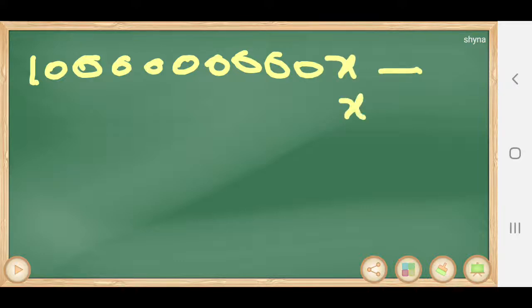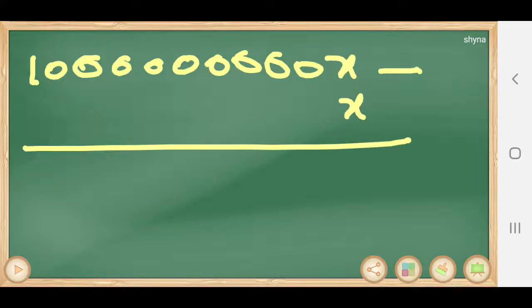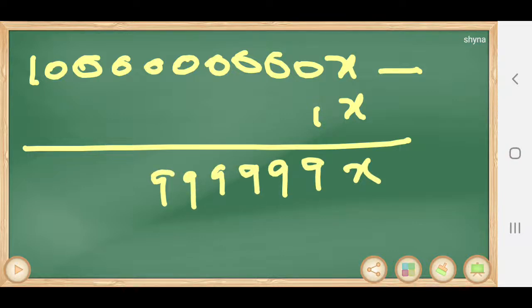Minus x. What is the coefficient of x? 1. If we didn't write, that is 1 itself. While subtracting, what will we get? 99 crore, 99 lakh, 99,999 x. That is the LHS.